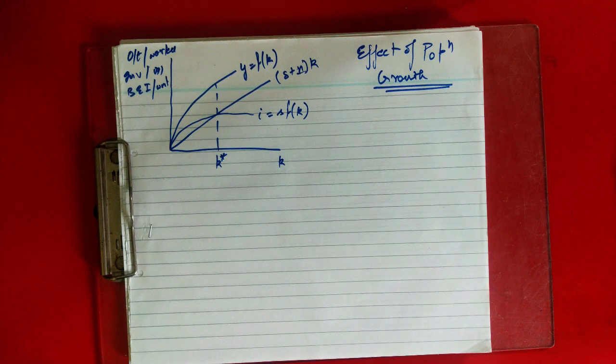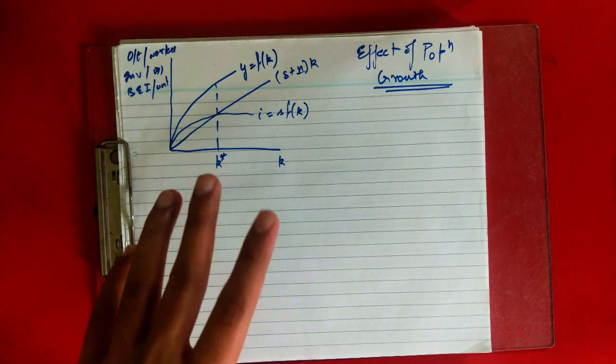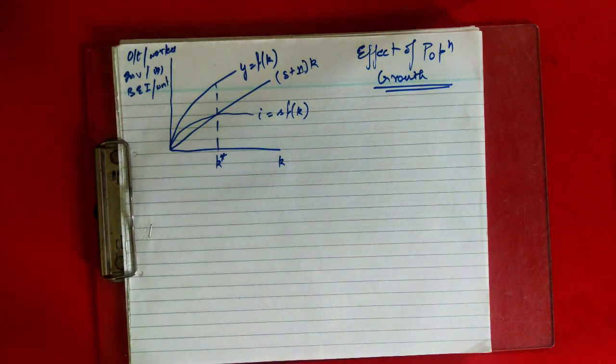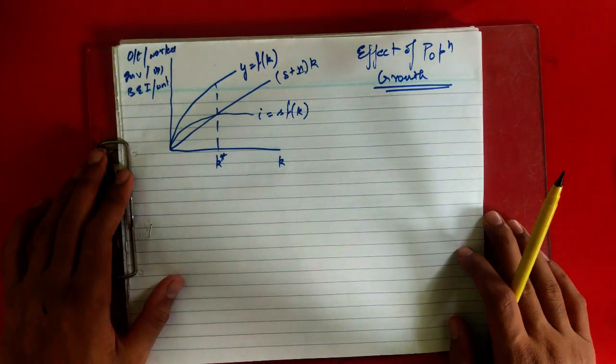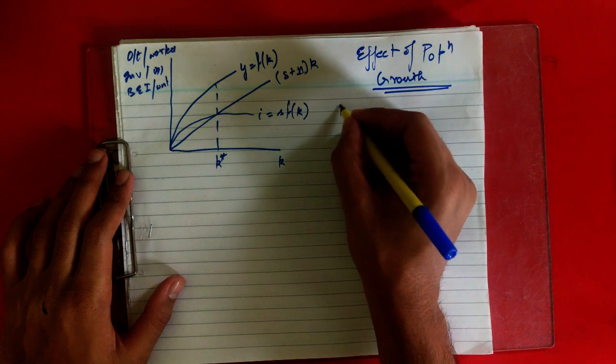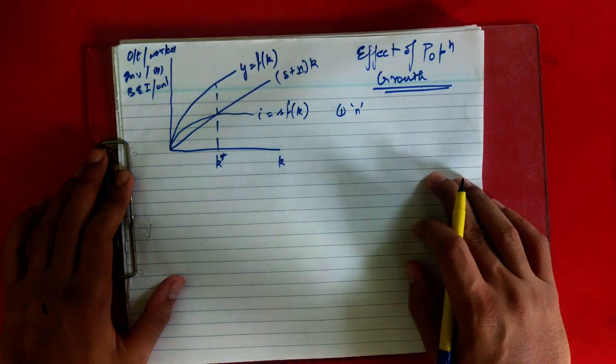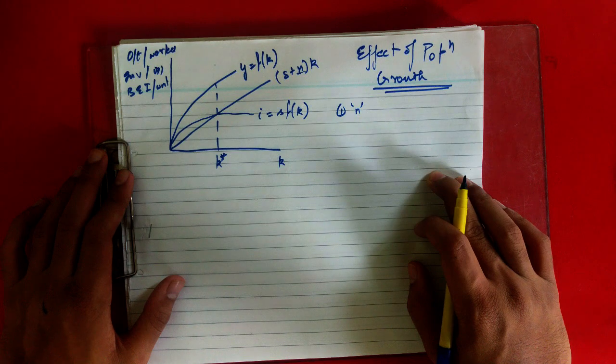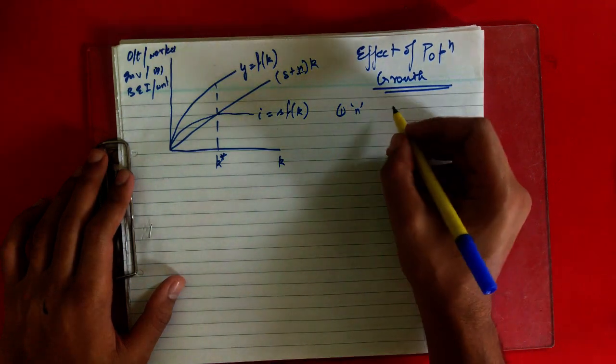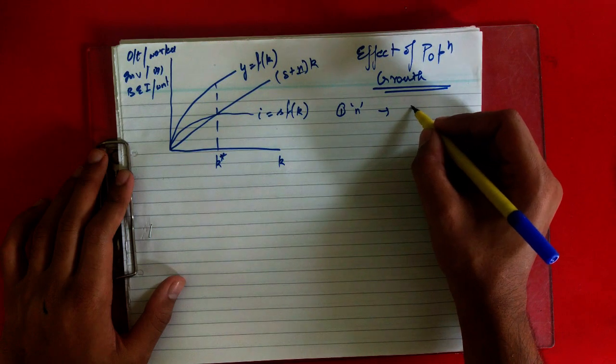The first one is that it brings us closer to explaining sustained economic growth, as we have already stated that it was introduced so that we can study sustained economic growth. In steady state with population growth, capital stock per worker and output per worker are constant. And as the number of workers is growing at the rate of n, this means that aggregate capital stock and aggregate output must also be increasing at the rate of n.